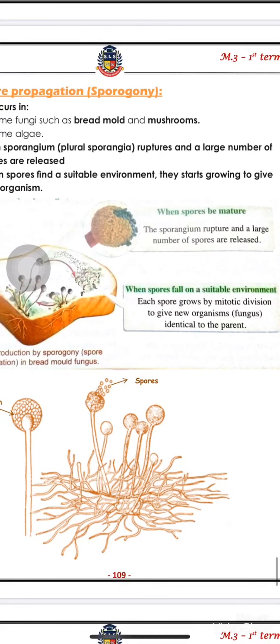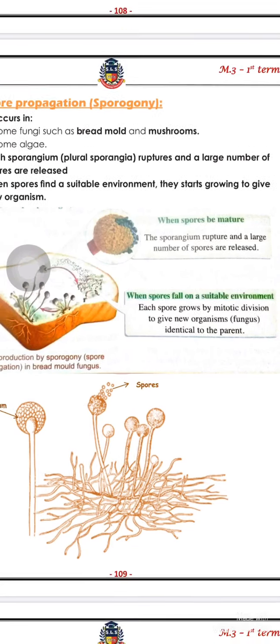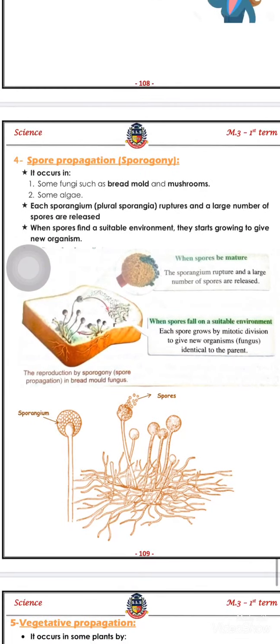Okay, how do they grow? By mitotic division, to give a new fungus. This fungus is identical to the parent fungus. This is the way of reproduction in the spore propagation type or sporogony in the fungus, bread mold fungus or the mushrooms.